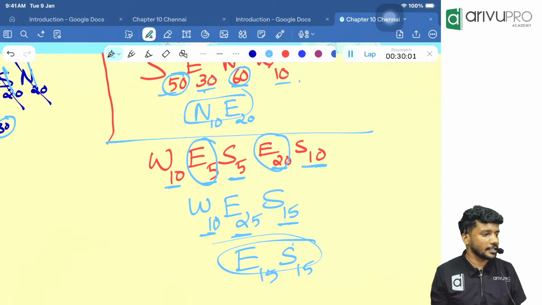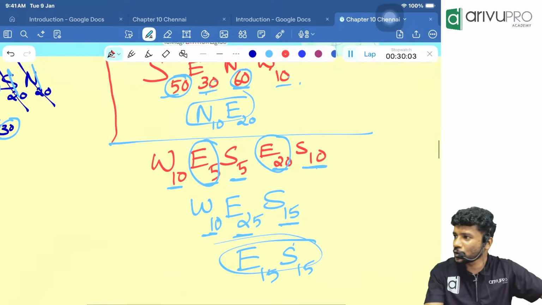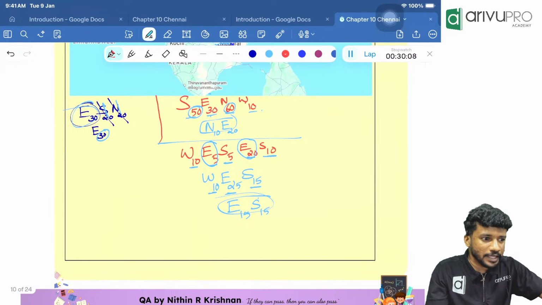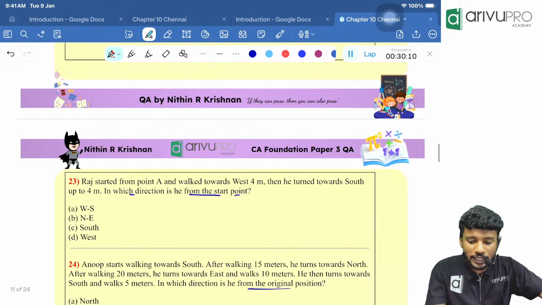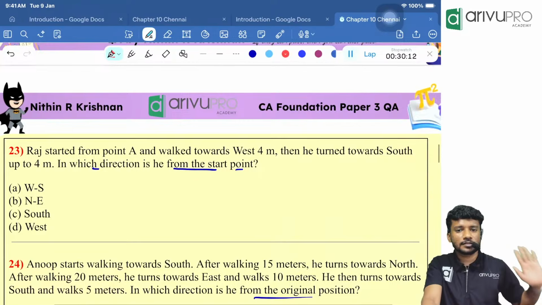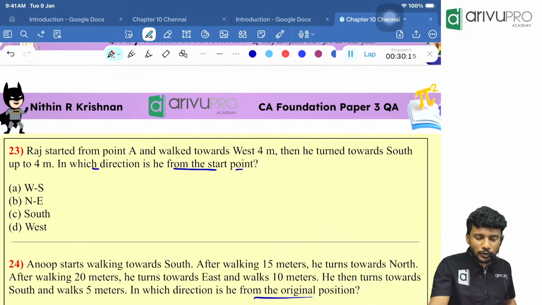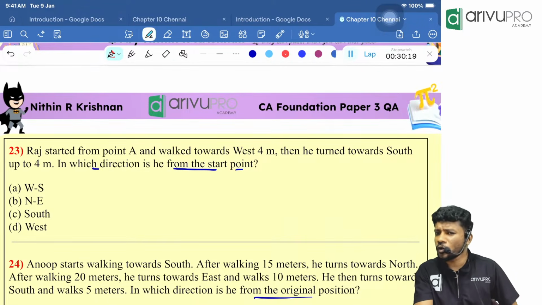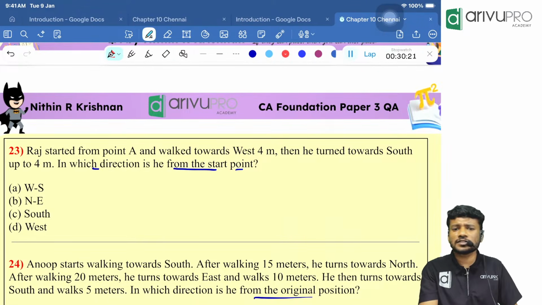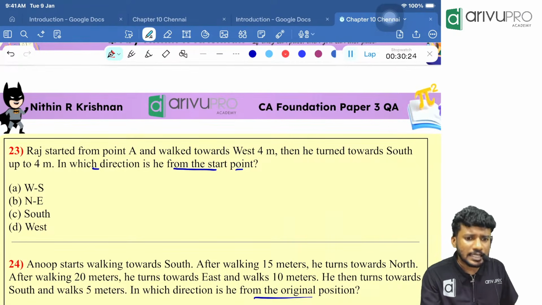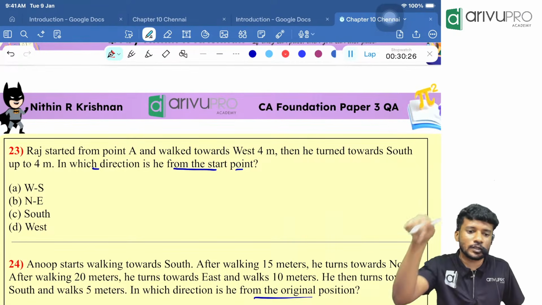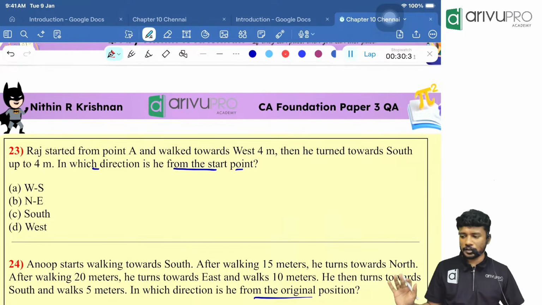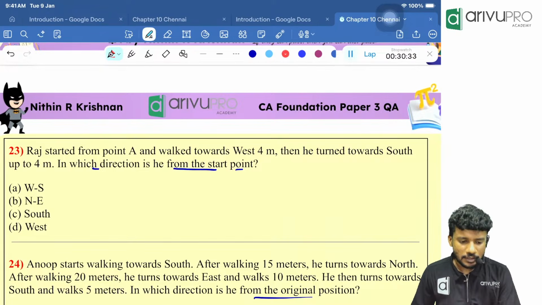Done. With that, I am taking you to the question. I hope everyone got the basics. If the basics are clear, you can solve the question within a few seconds. And from our exam point of view, the question will always be with respect to north, south and so on. Southeast, northeast and so on will be rarely there. If something is there like that, we will draw that. Otherwise we will use our direct approach. People, with that, go for this.